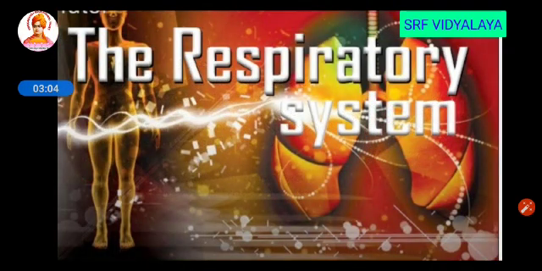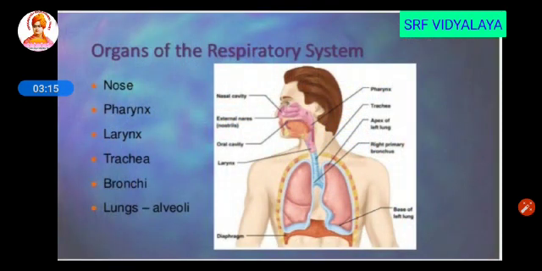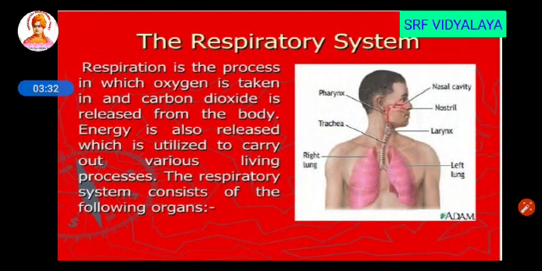The next system is respiratory system. Respiration is nothing but exchange of gases between the environment and an organism. So this is the process of respiration. The respiration includes the following organs. They are nose, pharynx, larynx, trachea, bronchi, lungs and inside the lungs alveoli. The first one is, what is respiration? As I said before, respiration is the process of exchange of gases. Here oxygen is taken in and carbon dioxide is given out.